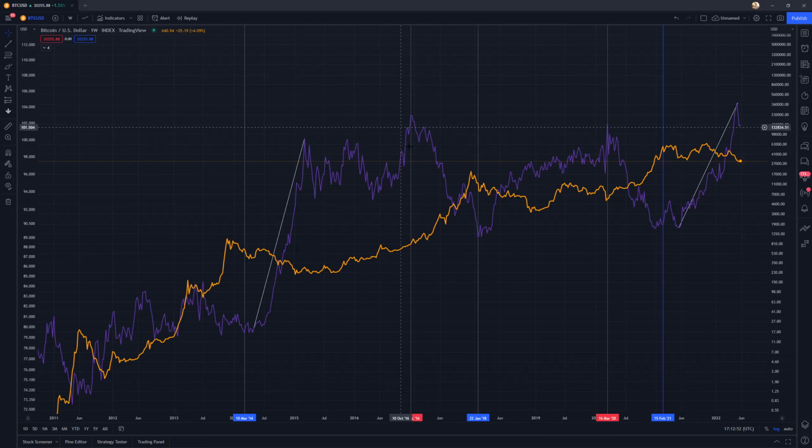But in the event that we have an absolute top in DXY, then I would expect Bitcoin is ready to resume a bull market and to recover some of those losses and trend back up to new all-time highs. And that would correspond to some altcoins, Ethereum going back up and reaching their all-time highs once again.